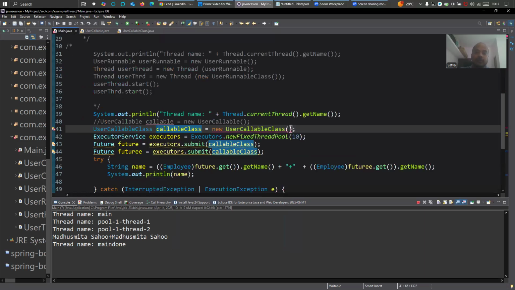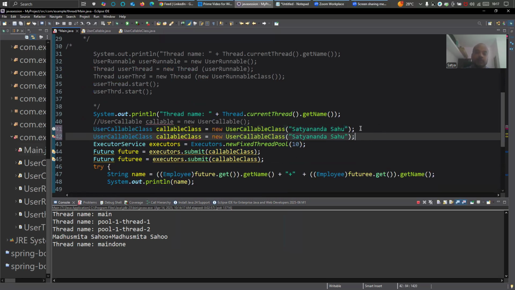Let's go to main, and what we will do here is pass Satyananda, and then I will create one more user callable class object where I will put Vishmita.